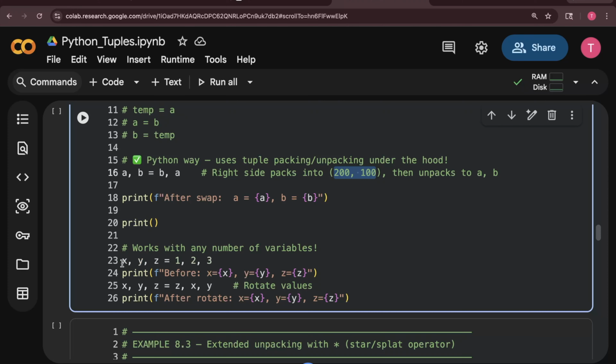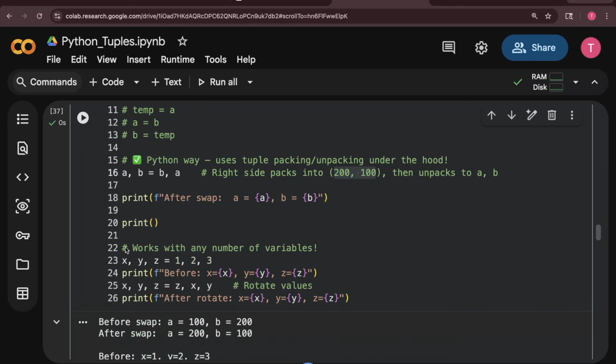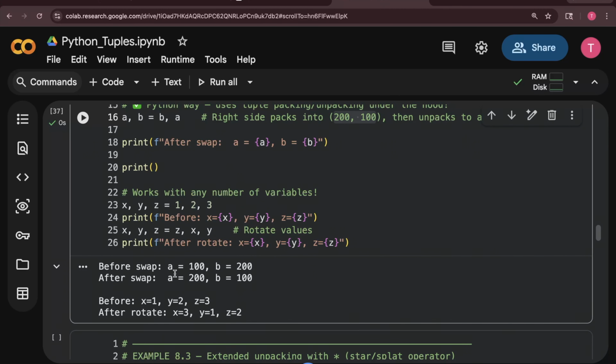Okay, this is how you can swap three values: x comma y comma z equals 1, 2, 3. What you can do is x comma y comma z equals z comma x comma y. So x value will be z value, y value will be x value, z value will be y value. So this is how you can swap values if you want to. You can see now a value became 200, b value became 100, x value became 3, y value became 1, and z value became 2.